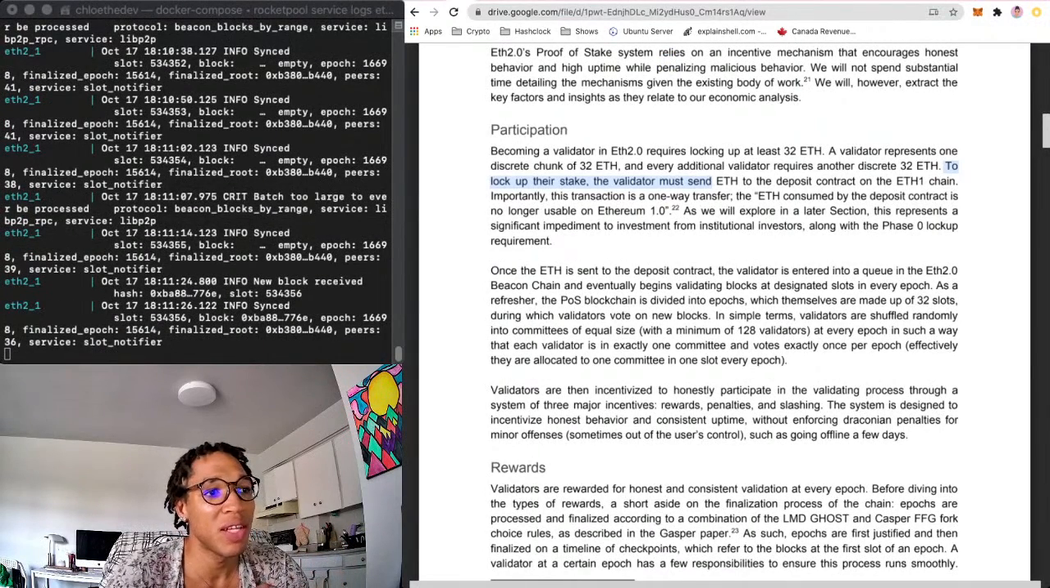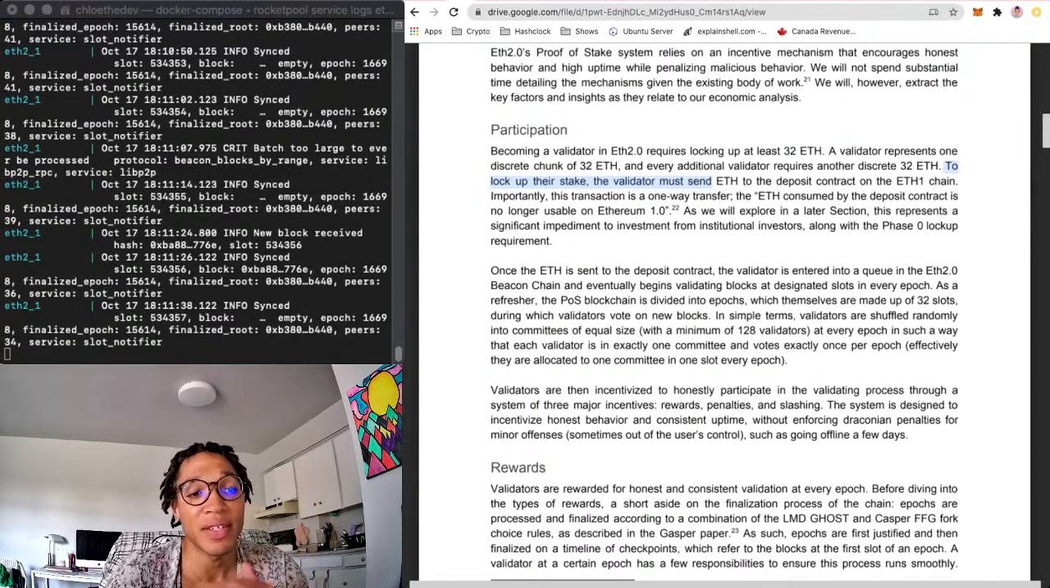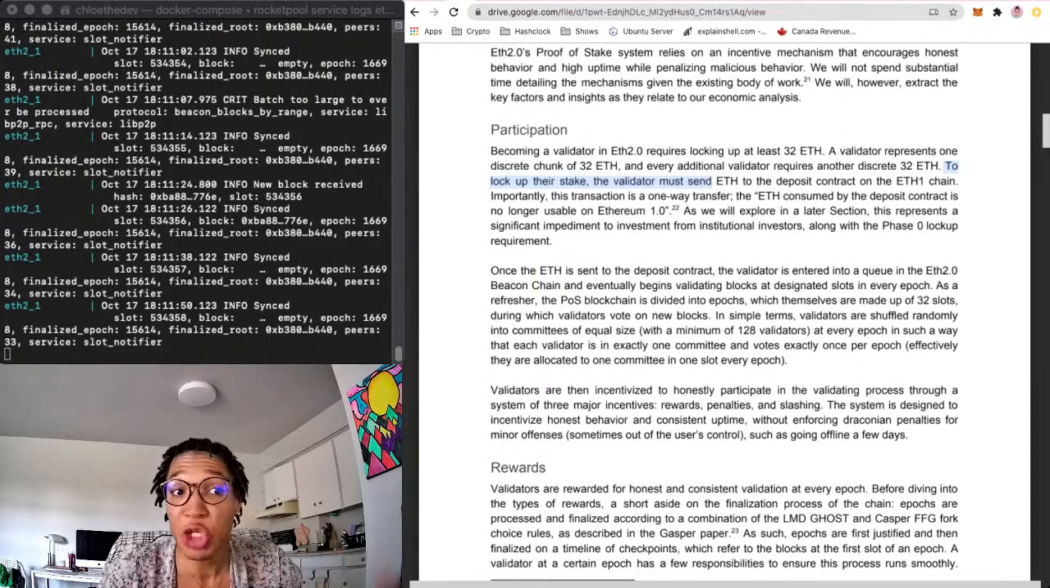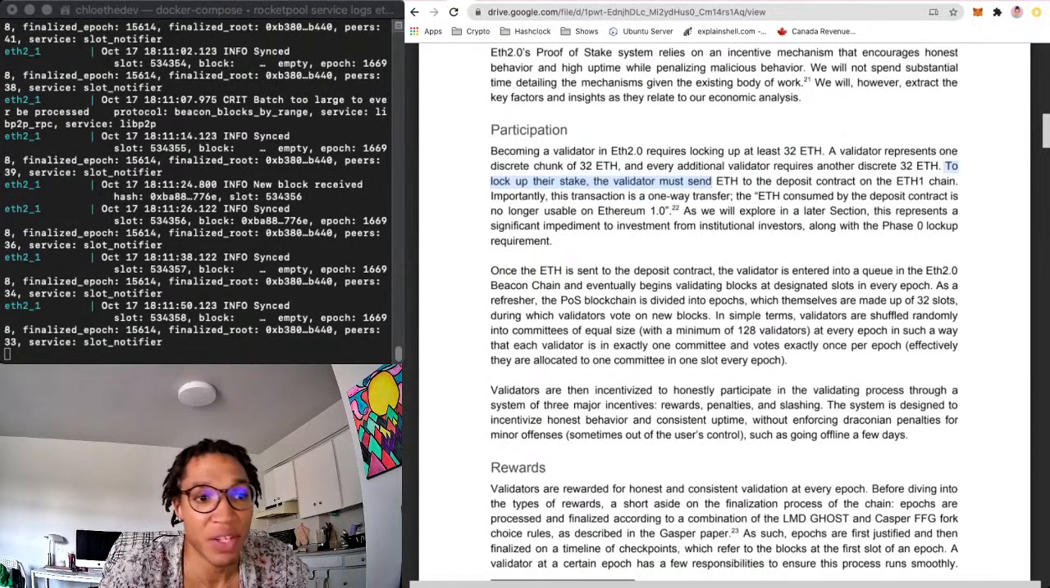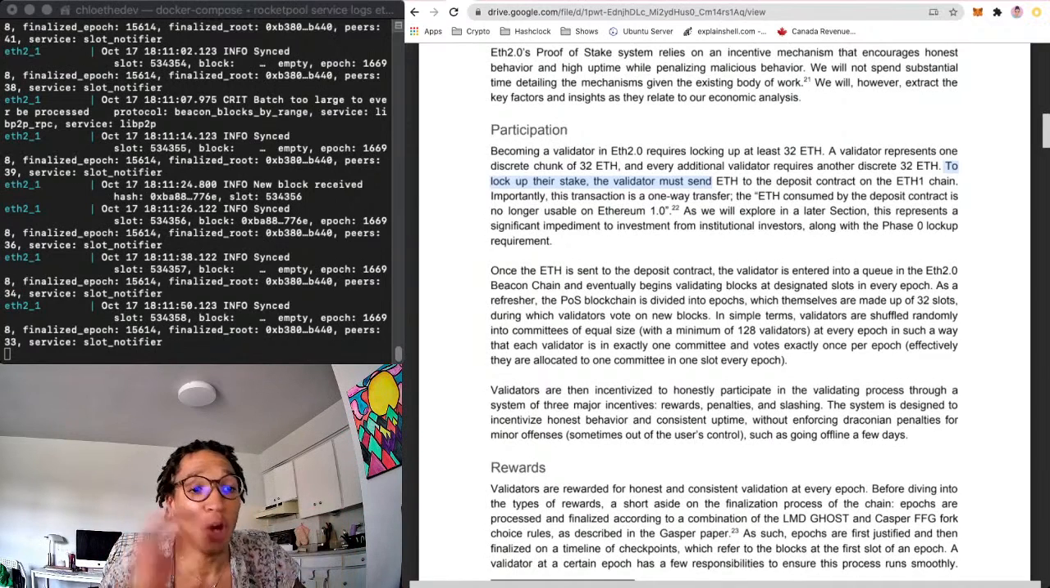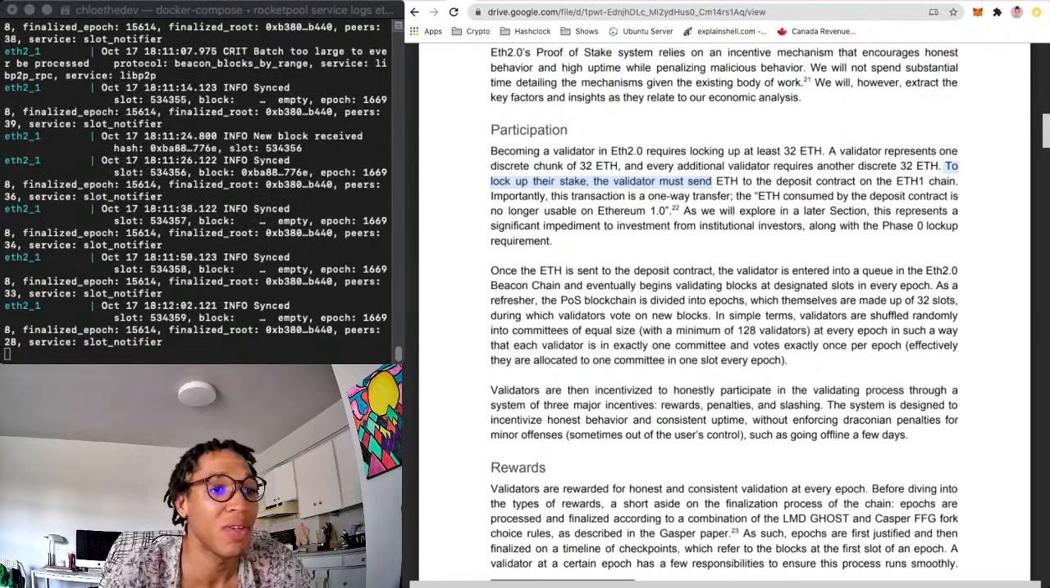As we will explore in a later section, this represents a significant impediment to investment from some institutional investors, along with the phase 0 lockup requirement. So I think this is where things like Rocket Pool could offer some sort of system, with some derivative where you stake in the network and we create a derivative that you can trade. You still have a huge lockup, but if we can get that capital amount lowered, potentially fewer people will feel like there's this barrier to entry. We'll see though.